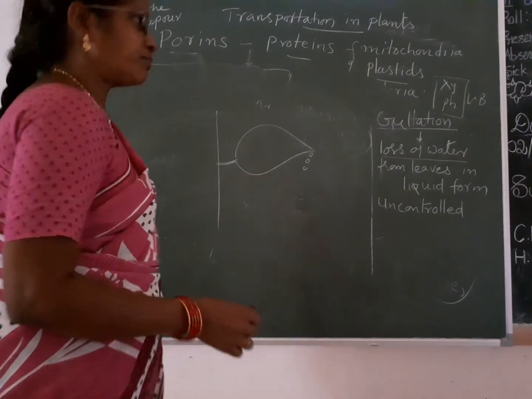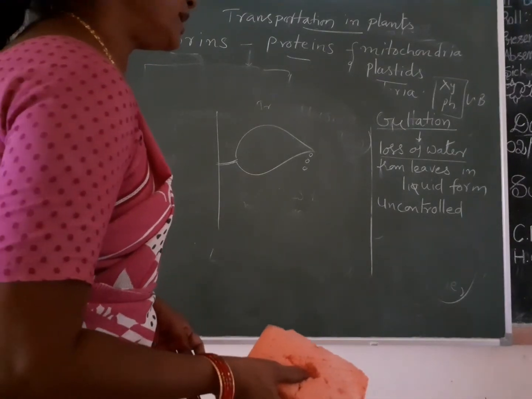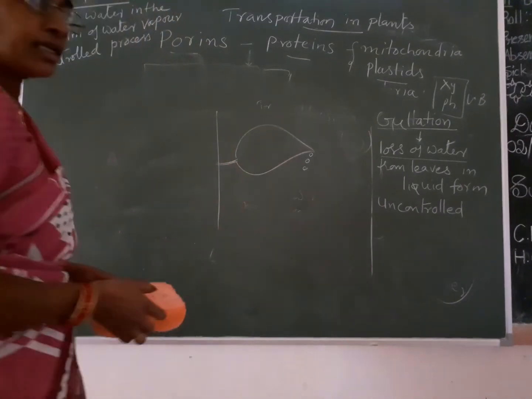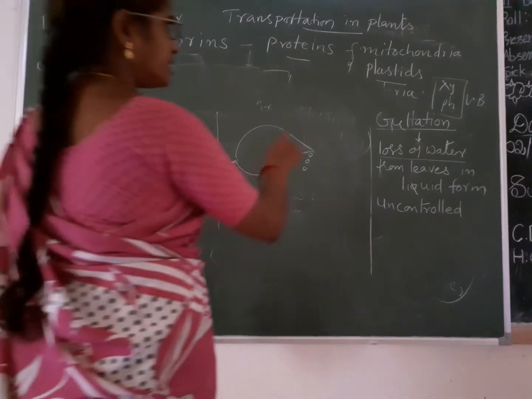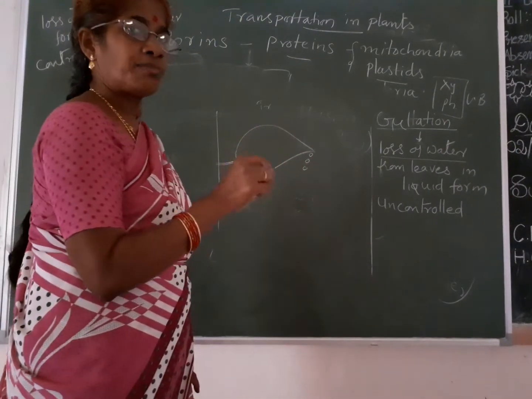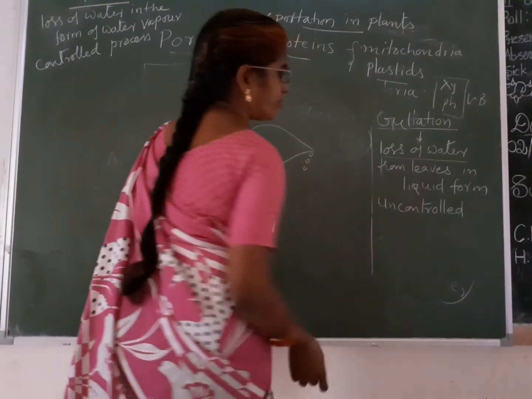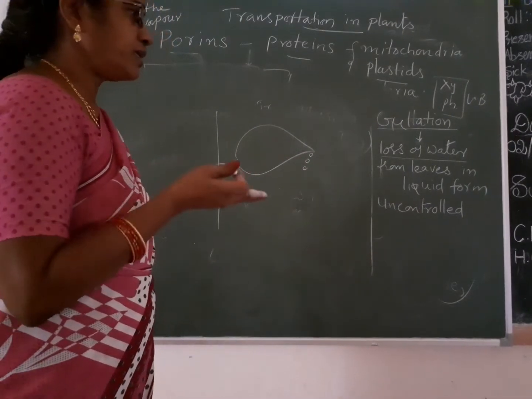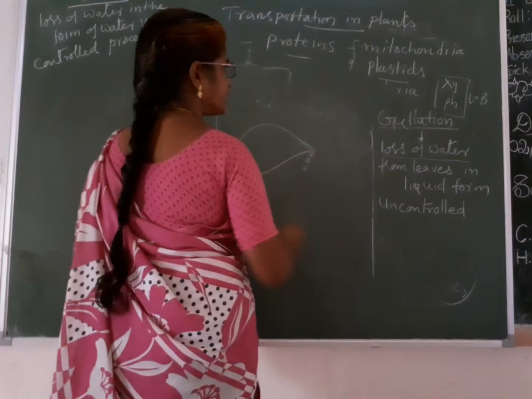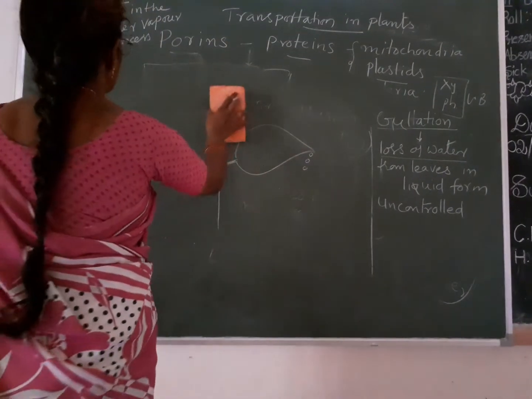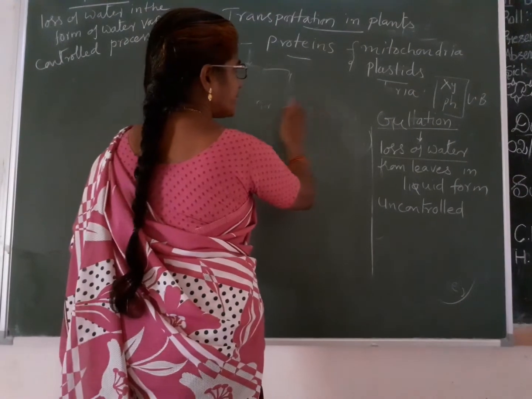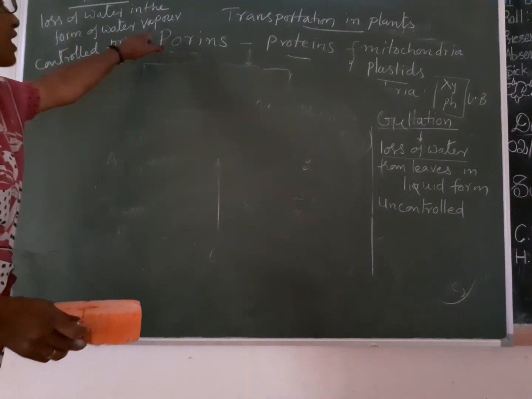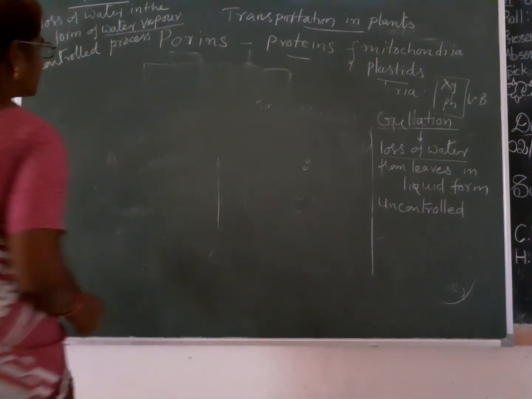They are asking some questions: what is the difference between guttation and transpiration? In transpiration, water is going through the leaf in the form of water vapors. Whereas in guttation, water is going from the leaf in liquid form. And not only that, transpiration is a controlled process, whereas guttation is an uncontrolled process. So this is the difference between transpiration and guttation. Transpiration means loss of water in the form of water vapor. Whereas here